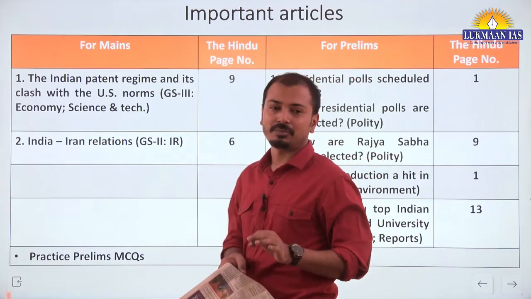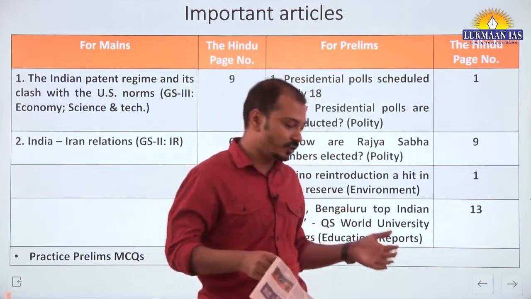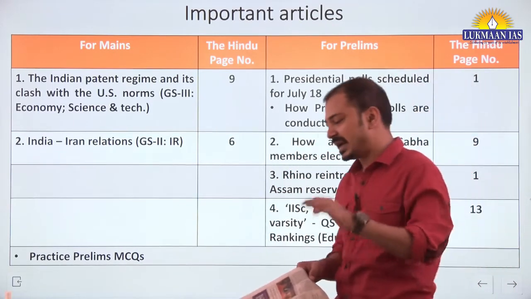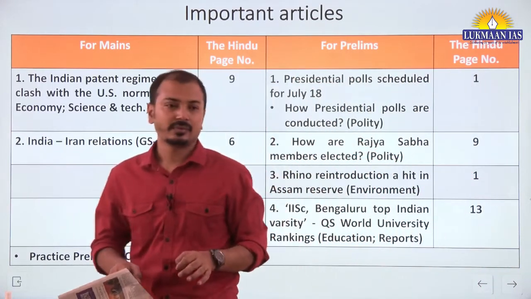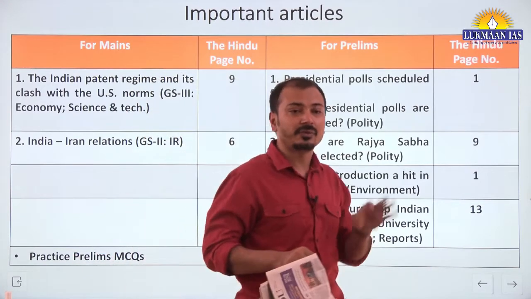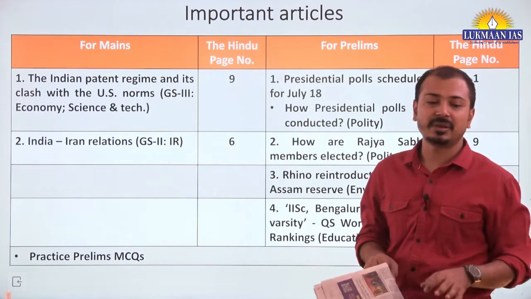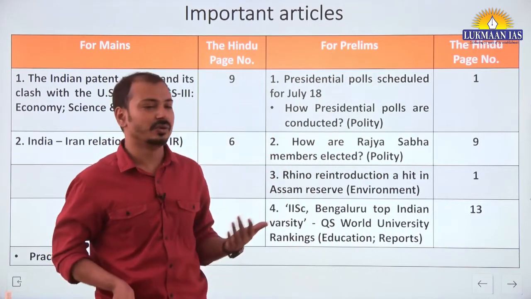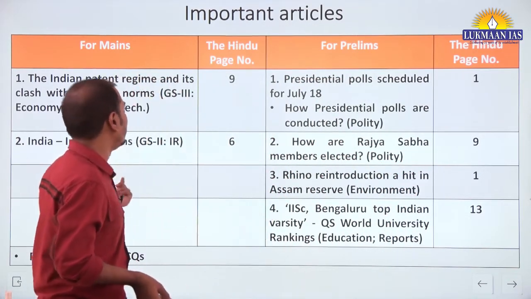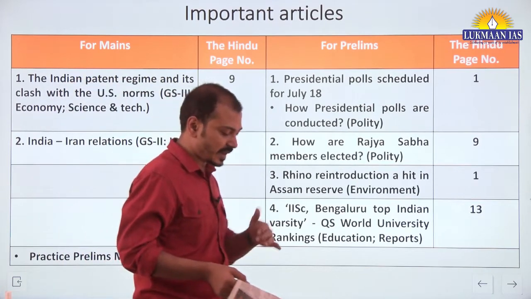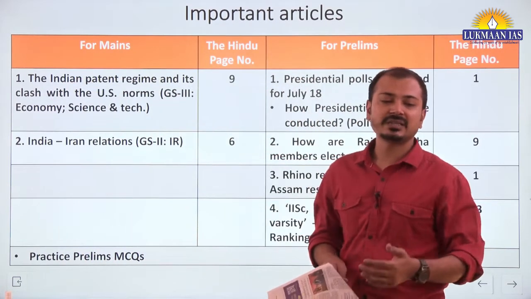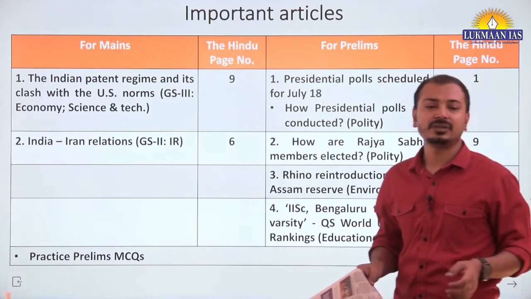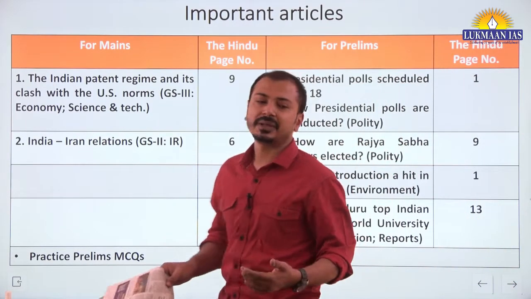It is a syllabus topic, part of our GS3 paper, economy as well as science and technology. So from that perspective we can expect a question in the GS3 paper, and the context here is that last month the US trade representative, the department in the US, gave this report, and once again India has been put on the watch list for the violation of intellectual property rights in India.